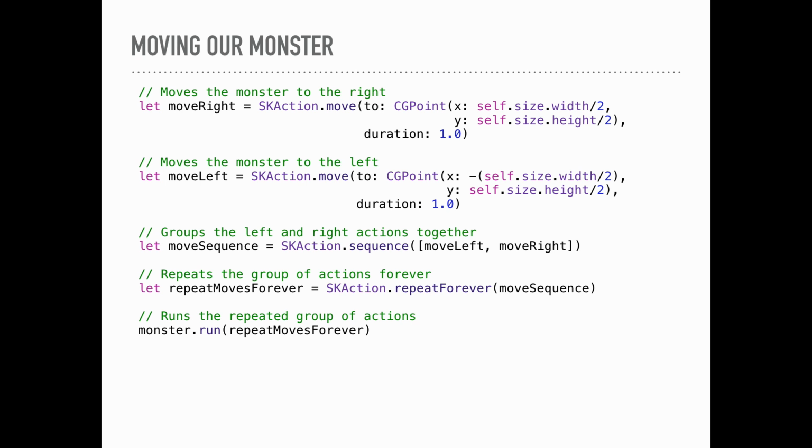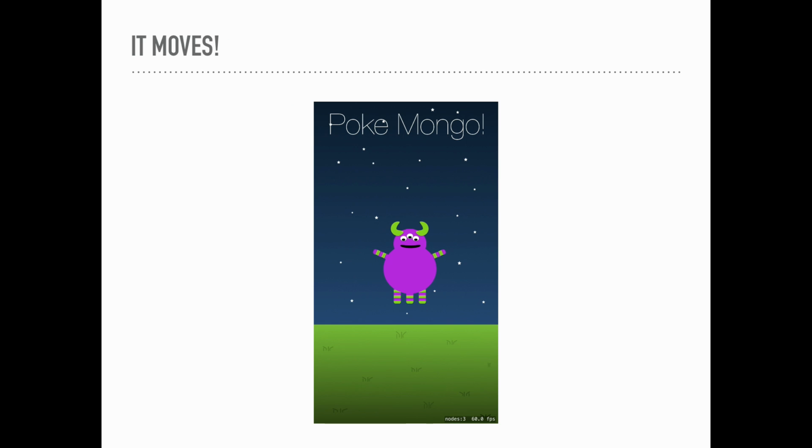So we create the right, left, we group them in a sequence, we repeat that sequence, and then we call run on our node, which will run those actions on that node. So repeatedly, the monster will move back and forth. And we can actually see him move now.